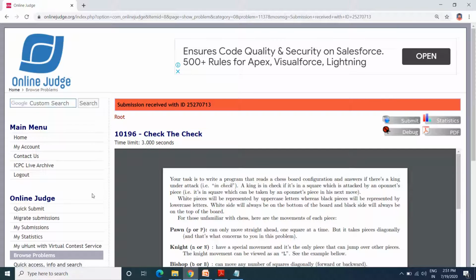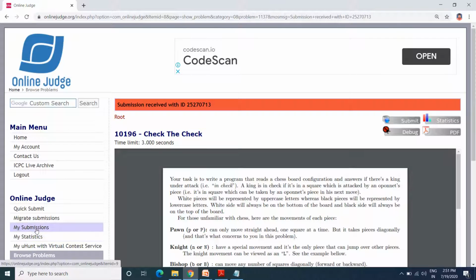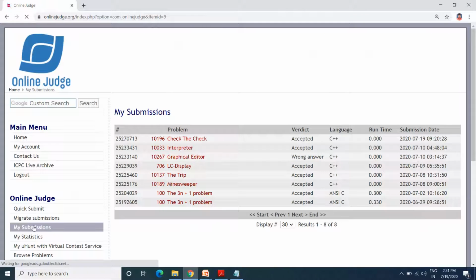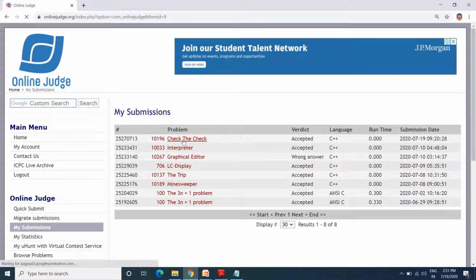Also you can check whether it is accepted or not by clicking on my submissions. By clicking on my submissions, it will show you that yes, it is accepted, and the feedback will say accepted. So you can make sure that this accepted feedback also comes to your mail, and that you need to keep for the submission purpose at the end of the semester. Thank you.